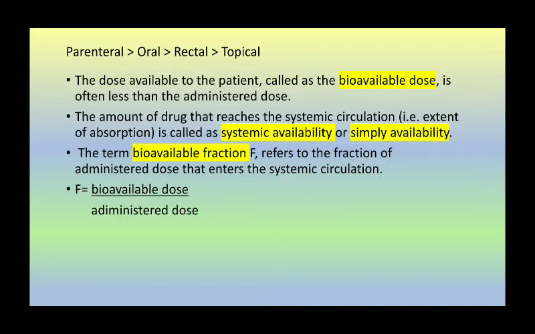The dose available to the patient is said to be the bioavailable dose. It is often less than the administered dose. The amount of drug that reaches the systemic circulation is said to be systemic availability, or simply availability. Bioavailable fraction refers to the fraction of administered drug dose that enters the systemic circulation, and it is denoted by the symbol F. So F equals bioavailable dose upon the administered dose.